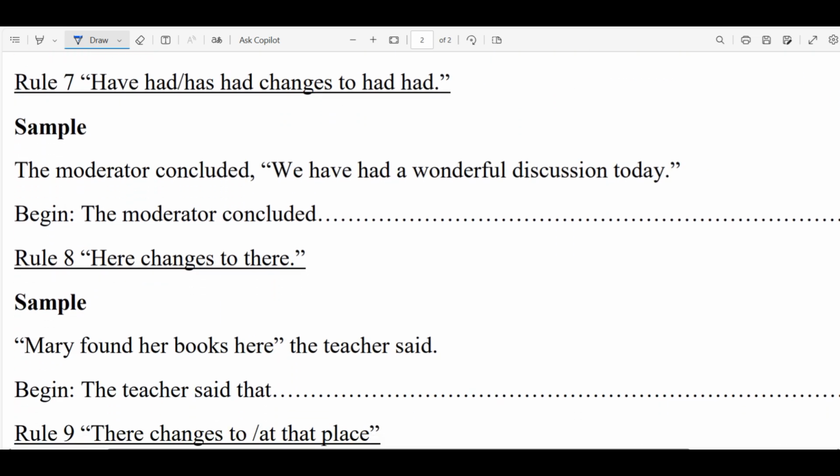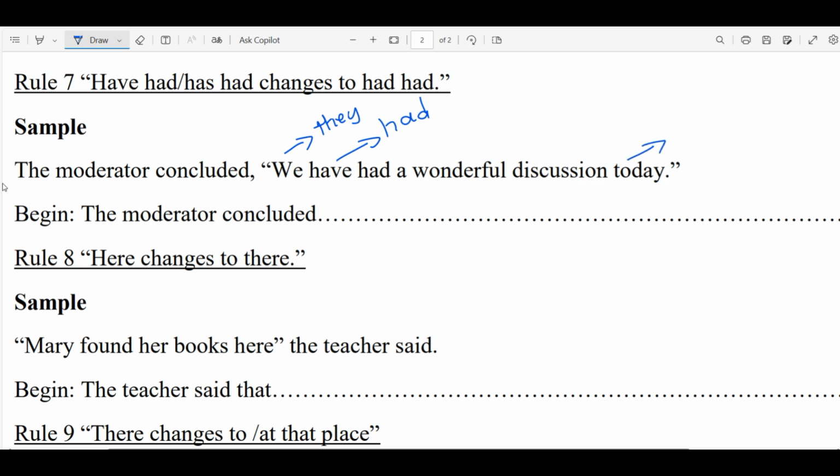Right, we move on to rule number 7. So rule number 7, we are given have, had or has changes to had. The sample question, the moderator concluded, we have had a wonderful discussion today. So from this, we is going to change to they. Have will change to had. Then the had will remain the same.